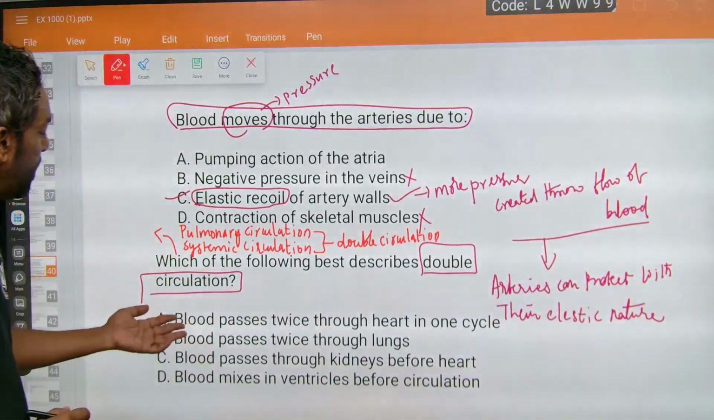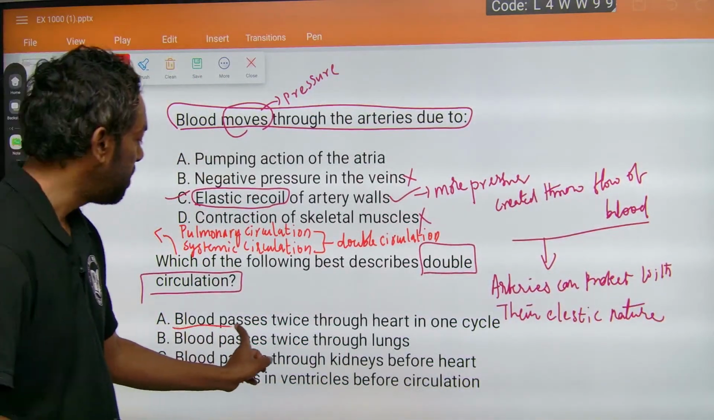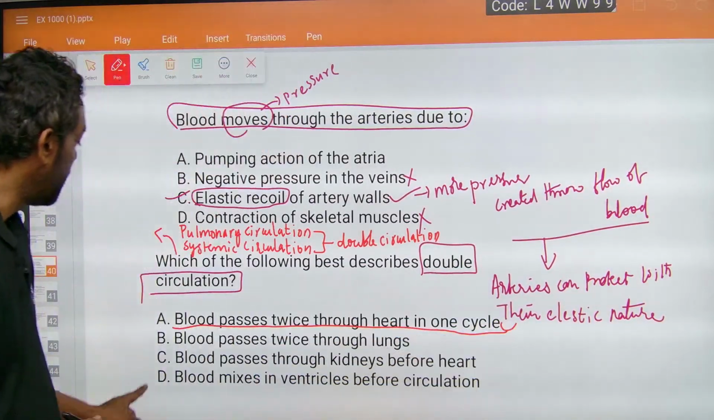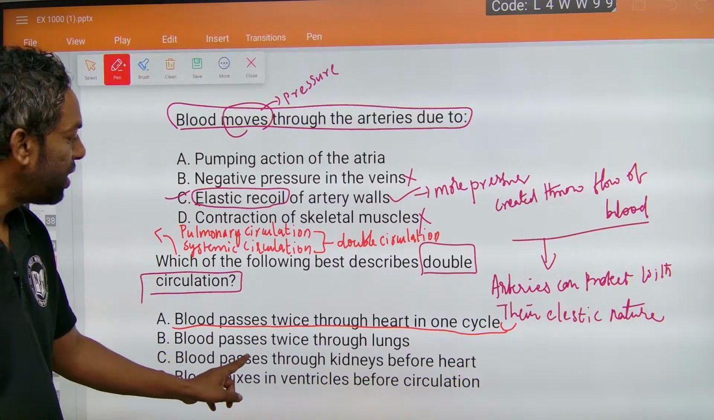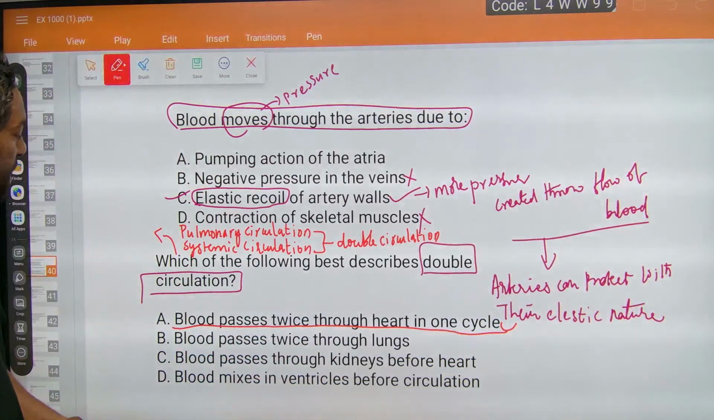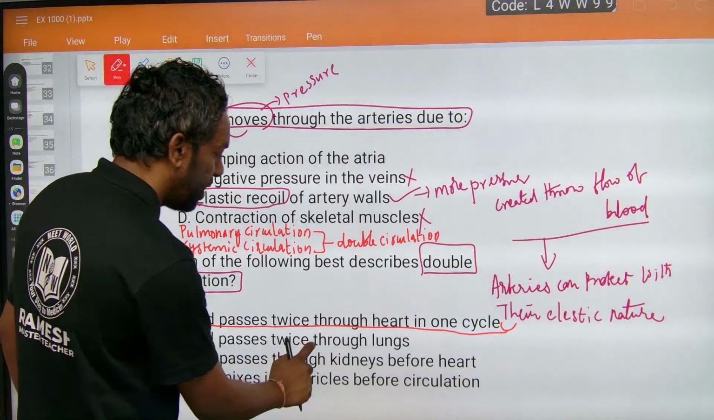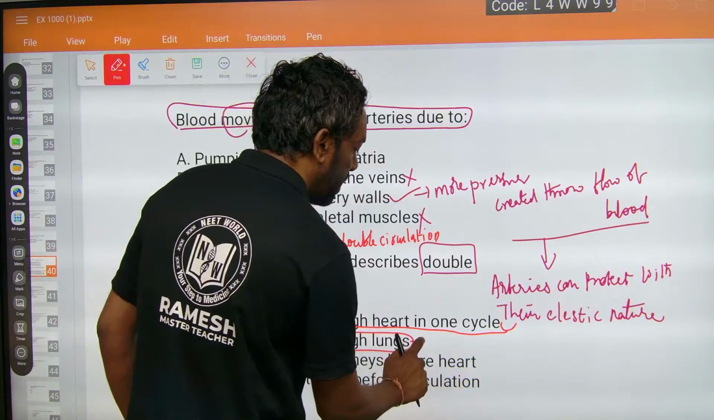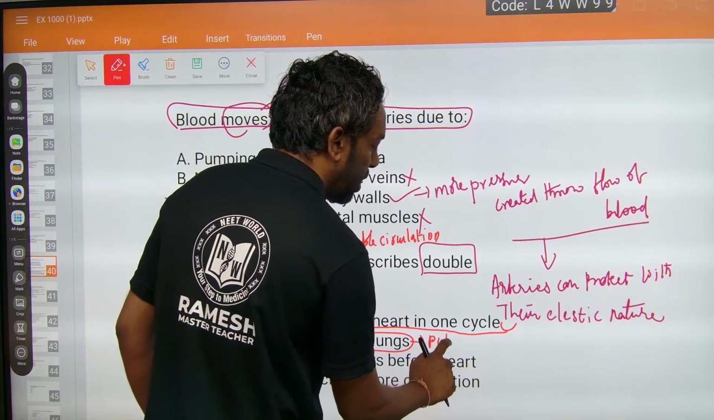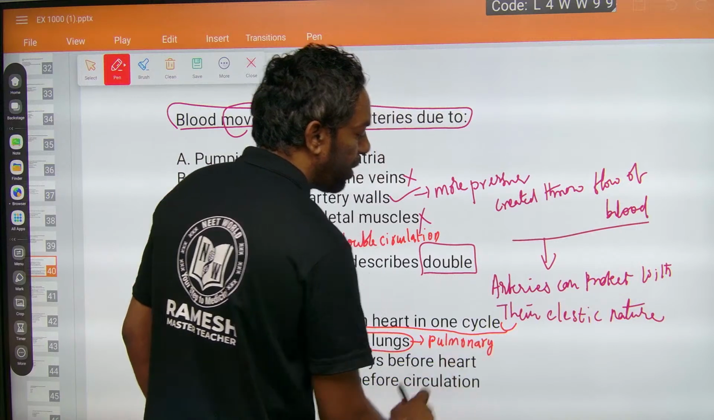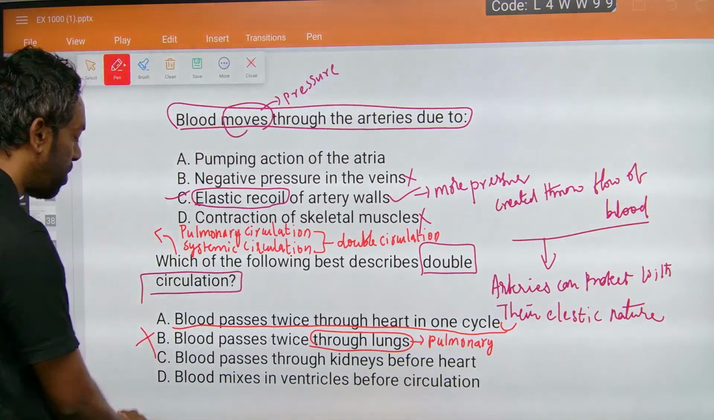Here, the blood passes twice through the heart in one cycle. The blood passes twice through the lungs, not lungs. Okay, yes, it is lungs. If it is only lungs, we can call it pulmonary circulation. So you can easily eliminate option B.